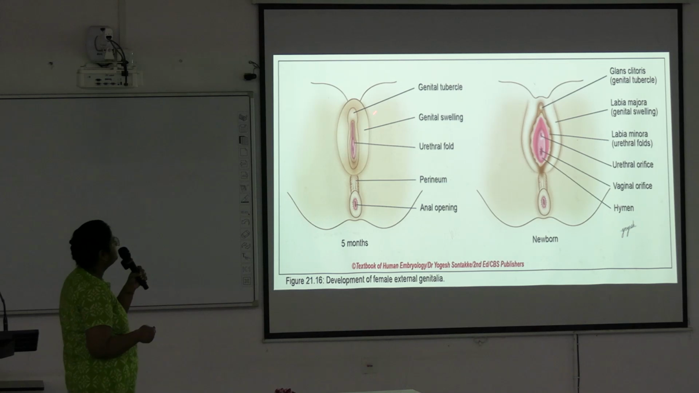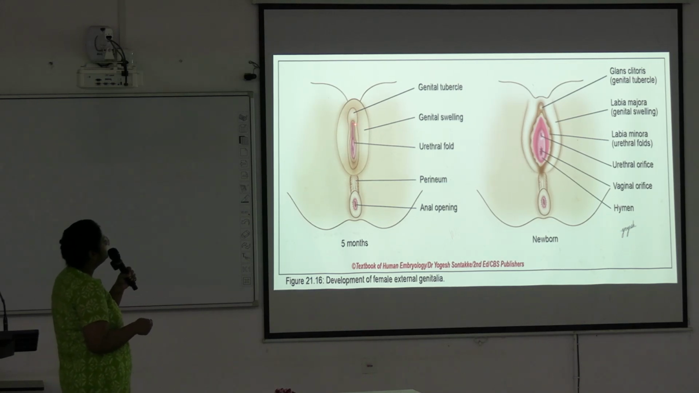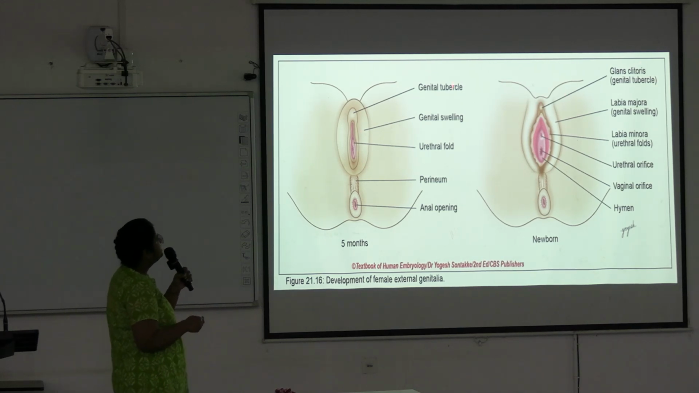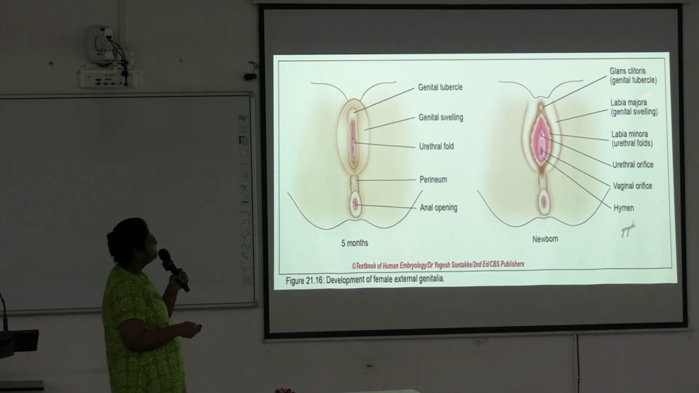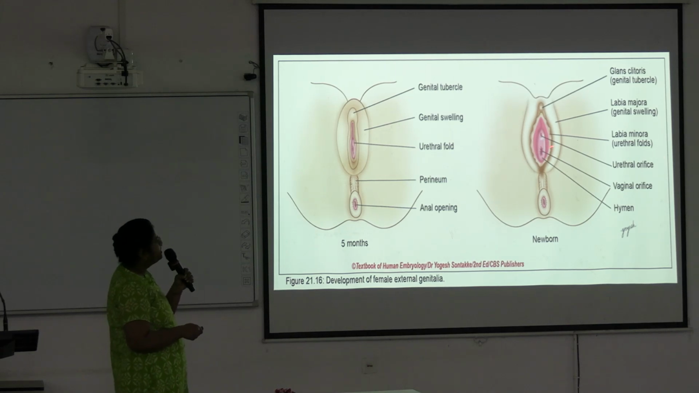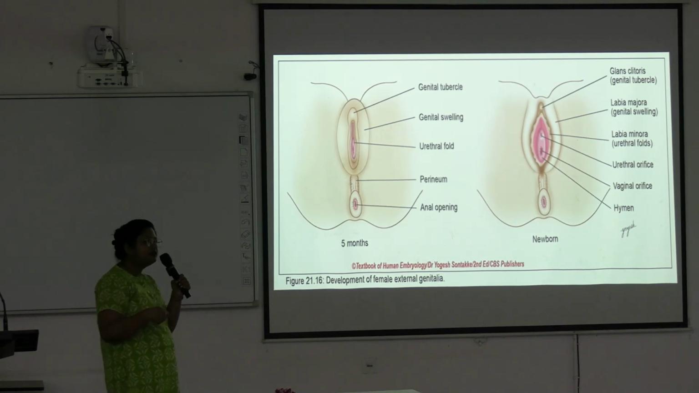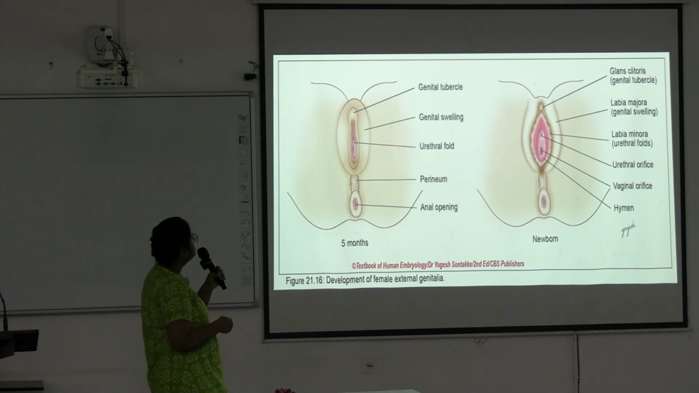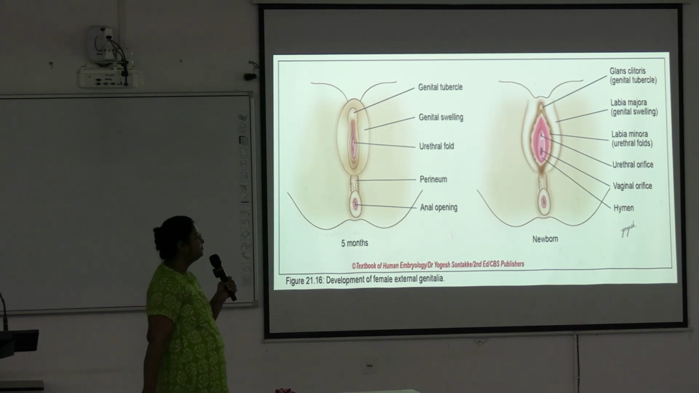So here it is developing: genital tubercle, genital swelling, urethral fold, perineum, anal opening, at the 5th month. And in the newborn, here you can see the clitoris develops from the genital tubercle, the glans clitoris from the genital tubercle. Labia majora develop from the genital swelling, labia minora develop from the urethral folds, and here is the urethral orifice, vaginal orifice, perineum, and here is the development of the hymen. Okay, during the development, rupture of this urogenital membrane.